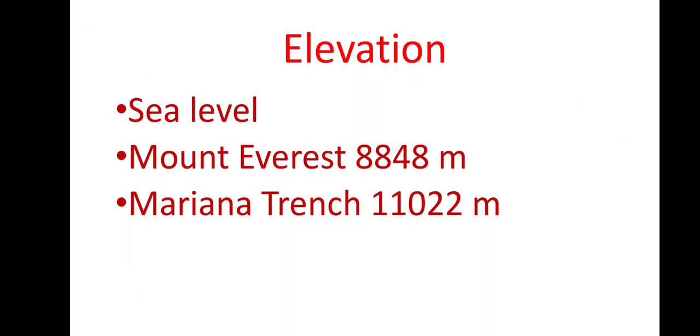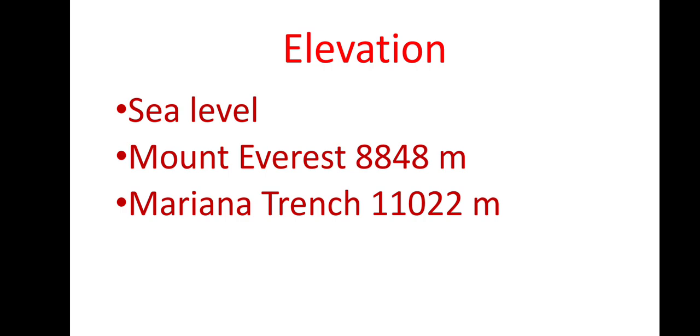So the next part is elevation. What is elevation? Elevation is the height of a place, or we can say landforms. The height of places on the earth is not equal. It changes. Even in one country the height of places, or the elevation, can change.